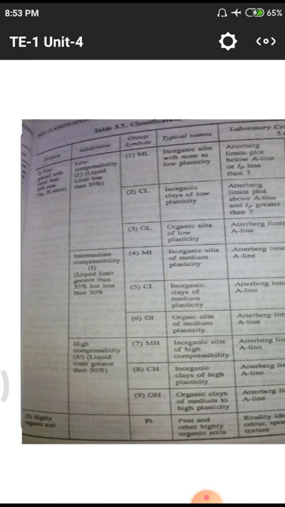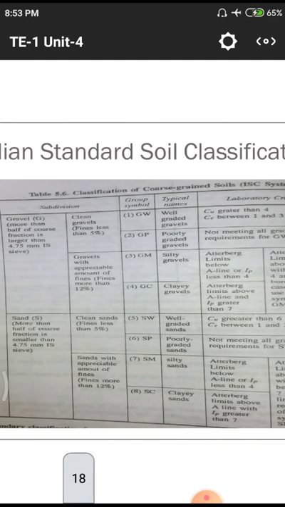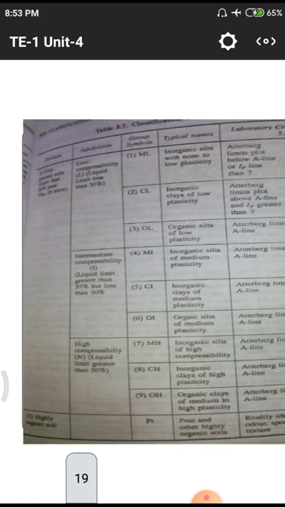The total lands have two major classifications. First one is gravel. After that, we are having sand. In gravel also we are having different classifications: well graded gravel, poorly graded gravel, and gravels with silt and clay content. Sands also: well graded sand, poorly graded sand, sands with silt content, and sand with clay content. But in case of low compressibility and intermediate compressibility, medium and low, and after that organic content: low, medium, and high.